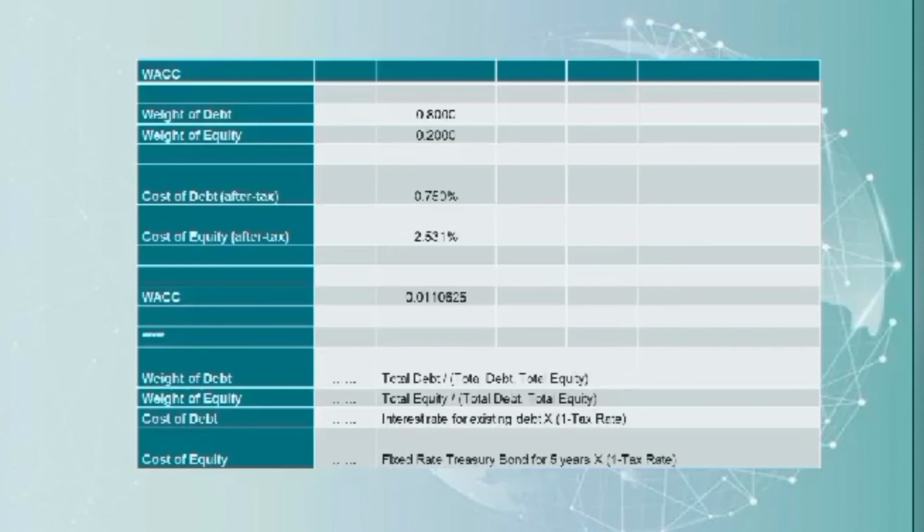Meanwhile, the cost of equity after tax is coming from the fixed rate of treasury bond for 5 years, which is 3.375%, according to BSP's special data dissemination standards, multiplied by the difference of 1 and the tax rate. To obtain the WACC of 0.110625, get the product of the weight of debt and the cost of debt, and then add it to the product of the weight of equity and the cost of equity.